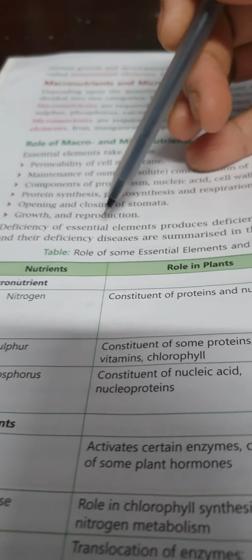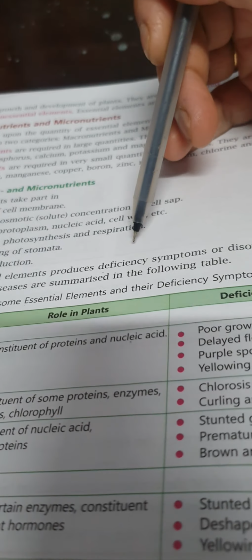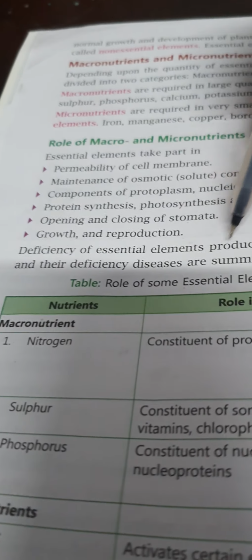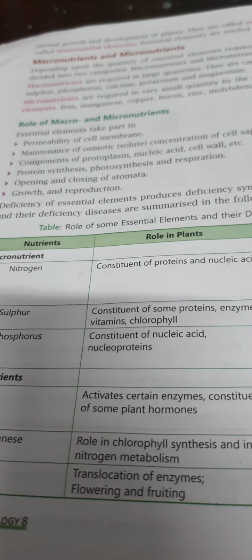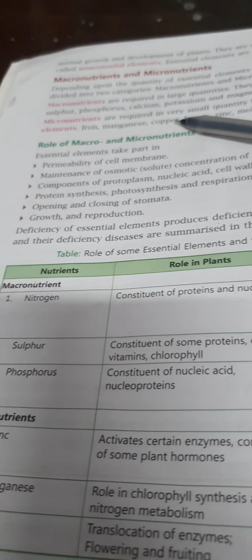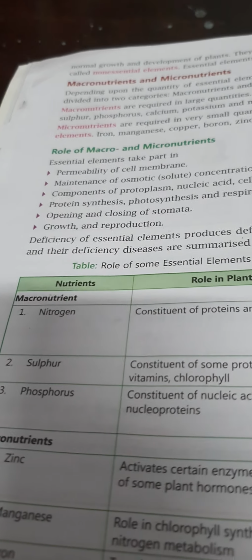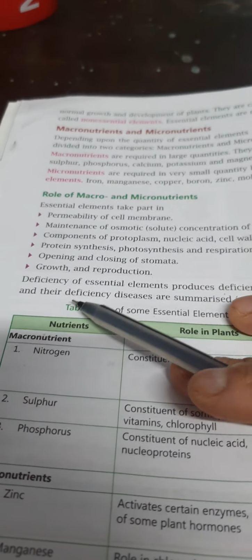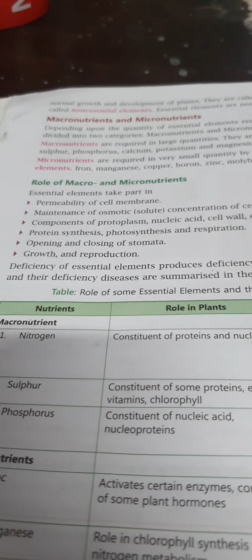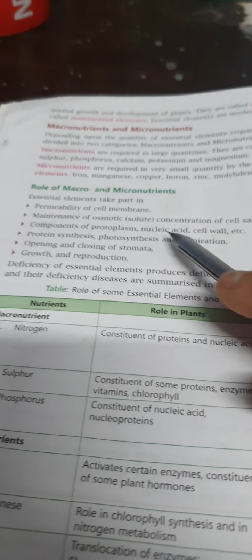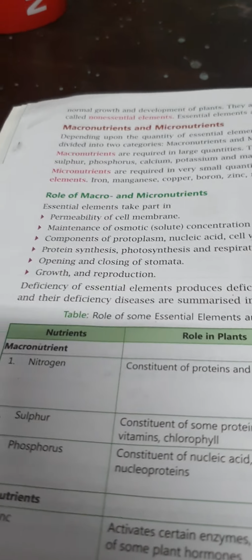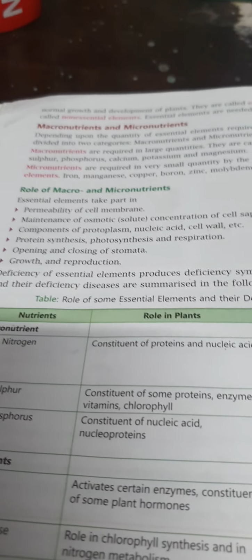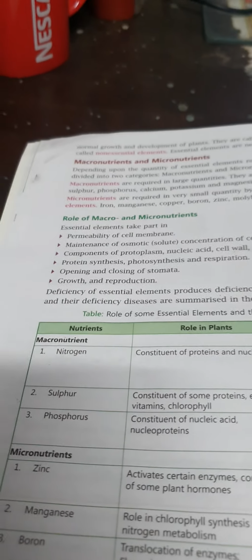So in this, deficiency of essential elements produces deficiency symptoms or disorders. Some minerals and their deficiency diseases are summarized in the following table. Now you can see there is a table. So macro and micronutrients are very much necessary for the plant because they help in growth and reproduction, opening and closing of stomata, protein synthesis, photosynthesis, respiration, building of protoplasm, nucleic acid, cell wall, maintenance of osmotic concentration and the making of permeability of the cell membrane.